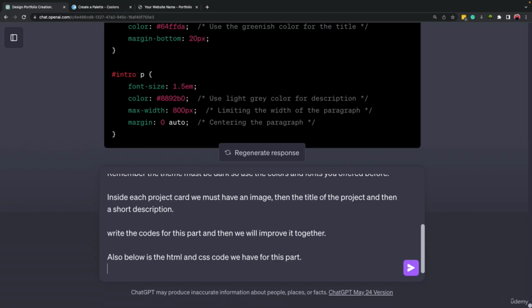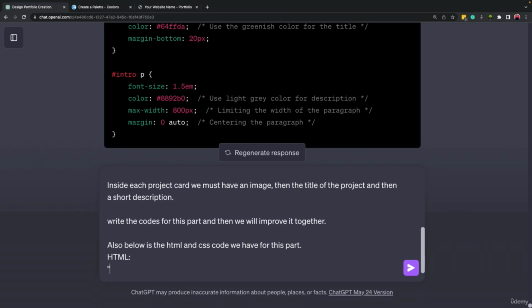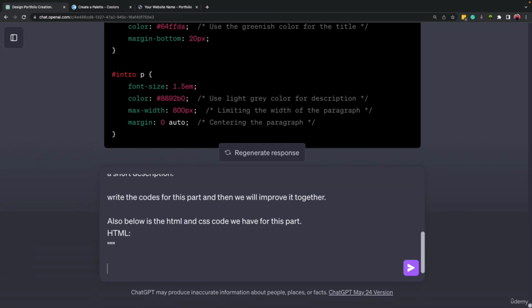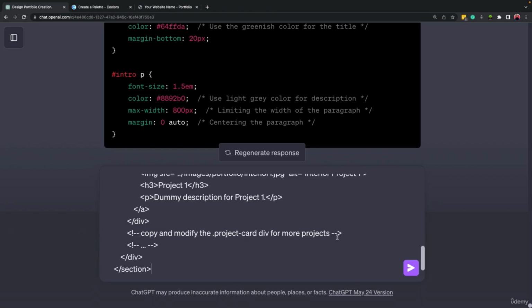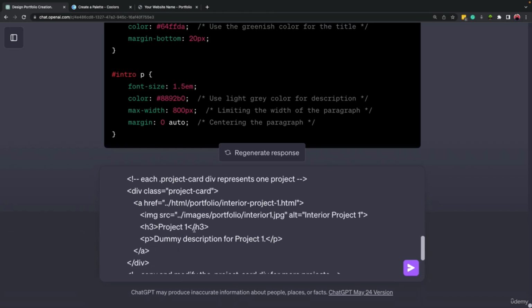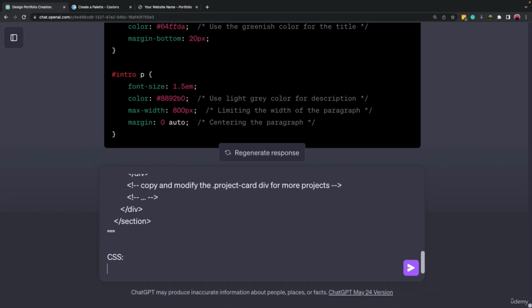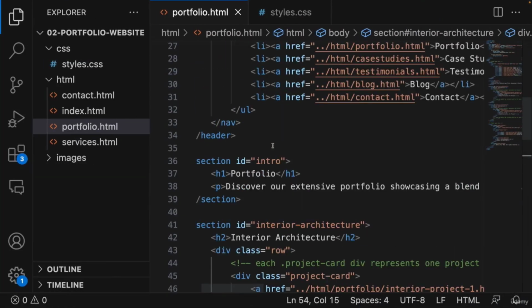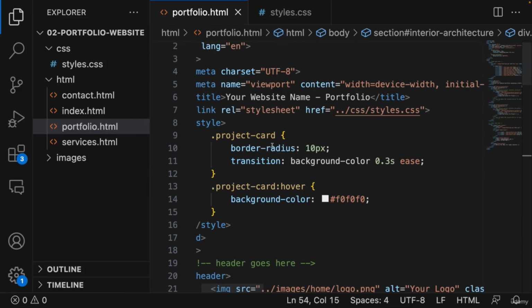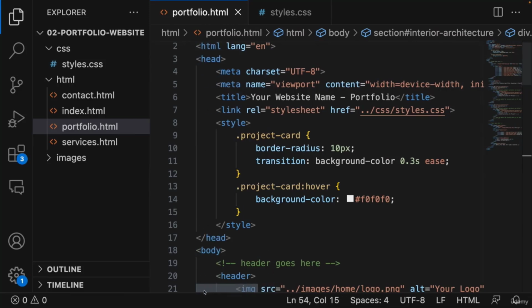So we need to write HTML, colon, 3 quotations, and inside it we'll place the HTML code only for this specific section. Then let's write CSS, 3 quotations. Now, if you scroll up, this is additional.